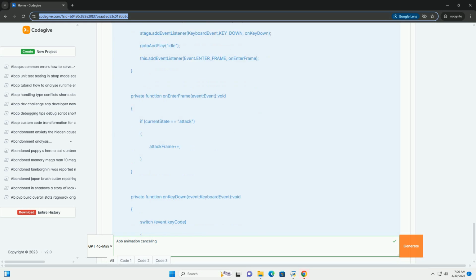6. Adding fading/blending transitions. For smoother animation cancelling, consider adding fading or blending transitions between animation states. This is more complex and typically involves additional libraries like GreenSock (GSAP), or using custom code to manipulate alpha values or other properties over time.